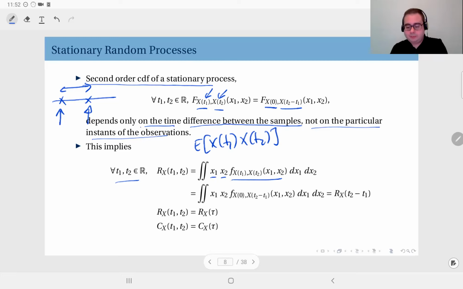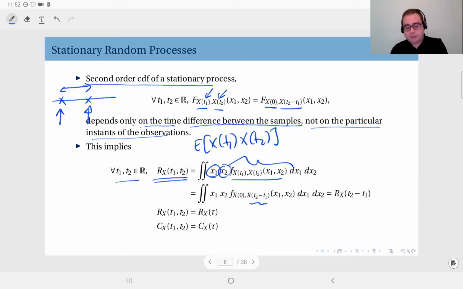And this joint PDF does not depend on t1 and t2 separately, but only on their difference, t2 minus t1.